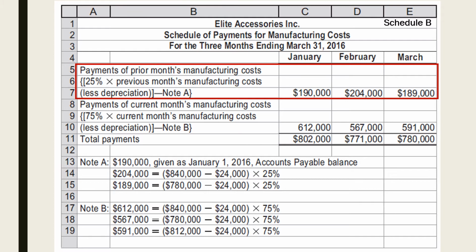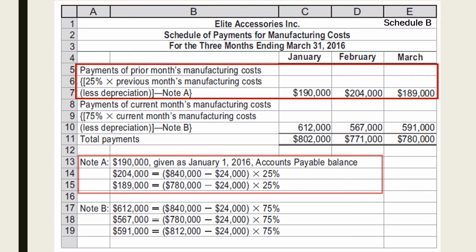The beginning balance of accounts payable amounting to $190,000 will be paid in January. For February, it reflects the payment of 25% of the manufacturing costs incurred in January, which is $840,000, less the depreciation on machines amounting to $24,000 per month.